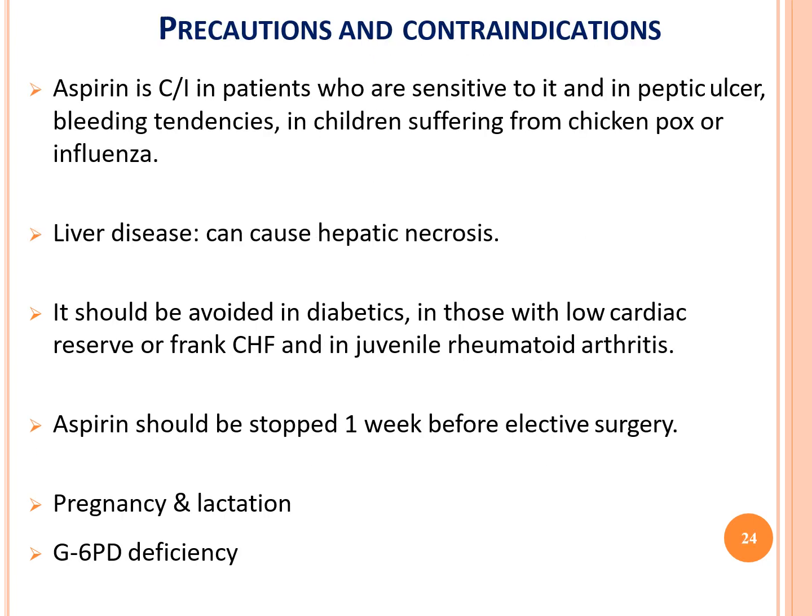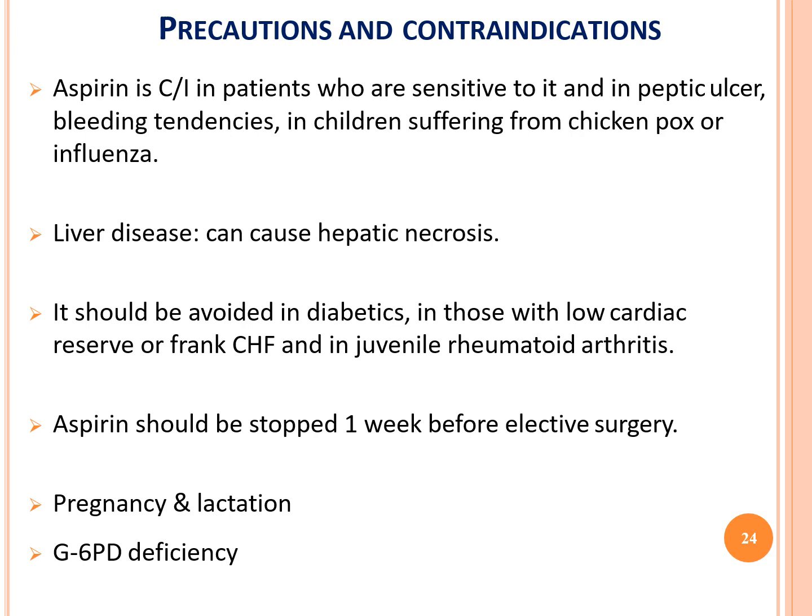Next, coming to the precautions and contraindications, where we should not give aspirin. Very important. Aspirin is contraindicated in patients who are sensitive to it, and in peptic ulcer, bleeding tendency, and in children suffering from chickenpox or influenza, which can cause Reye syndrome. We should not give it to these patients or to these children. In liver disease also we should not give aspirin, which can cause hepatic necrosis.